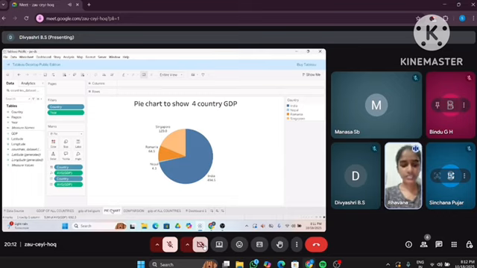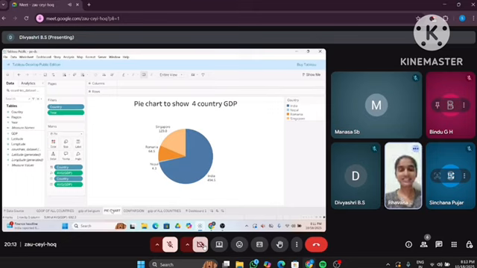This pie chart is an efficient visualization for the economic comparison of the four countries. It shows that India contributes the largest share of the total GDP, followed by Singapore, Romania, and Nepal. The visualization helps to understand the relative economic size quickly and clearly.